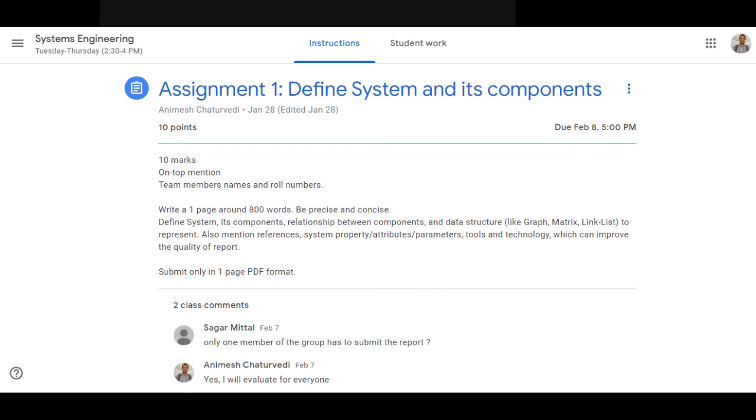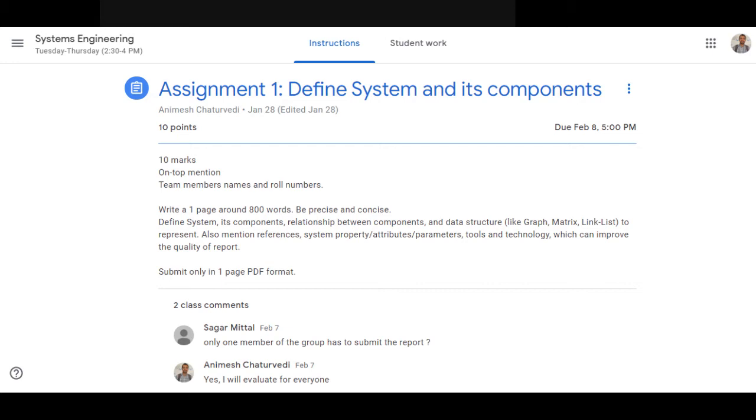And in addition to this, you also need to mention some references if you have read about some system properties, attributes or parameters that could enhance the value of the report. You can also mention tools and technologies that can improve understanding and quality of the report. But all of this needs to be very precise and concise within one page of the PDF.